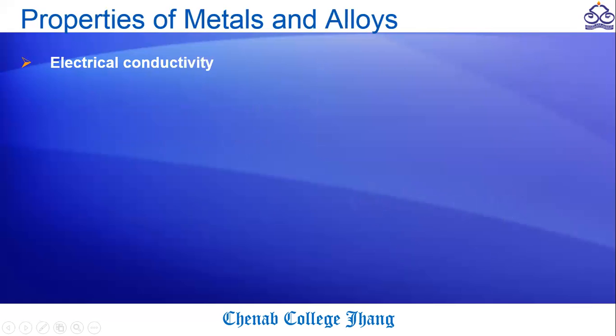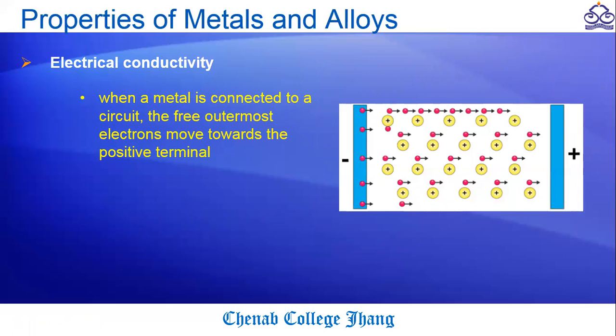Electrical conductivity is also shown by metals, and we can explain this with the help of this figure. For example, we have this metal, and we connect it to the negative and positive terminals of a battery. As we connect the metal to the terminals and close the circuit, the free mobile electrons start to move towards the positive end, because at the positive end the electrons are fewer.